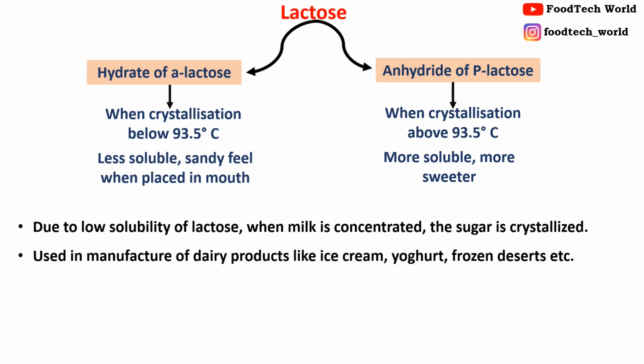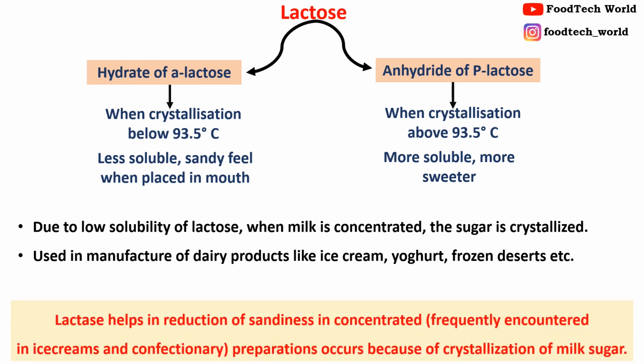Lactose sugar has low solubility and because of its low solubility, the sugar is crystallized when milk is concentrated. So it causes sandiness in concentrated dairy products like ice creams because of crystallization of milk sugar. This sandiness can be reduced through the use of lactase enzyme.